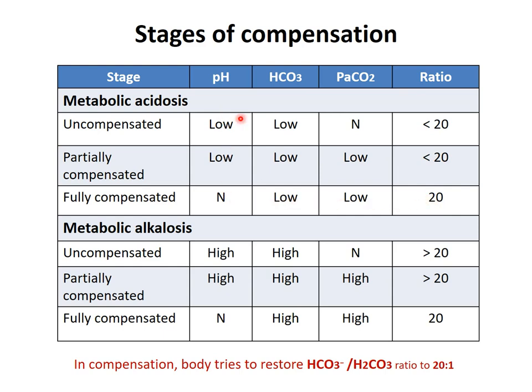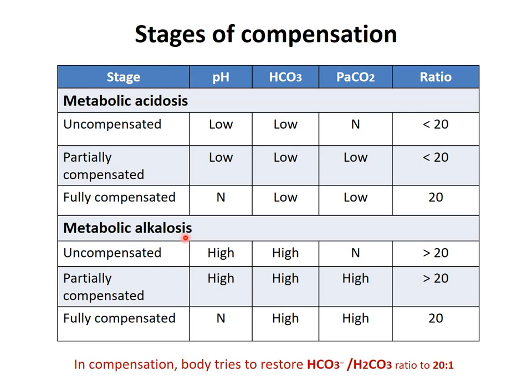So with a ratio of 20, pH is normal, that is 7.4, but bicarbonate and PCO2 levels are low, and their levels return to normal only once you correct the actual cause, that is the disorder or any other cause that leads to the metabolic acidosis. This picture you will see in fully compensated metabolic acidosis. Similarly, you can see the different types of compensation in the different disorders: metabolic alkalosis, and respiratory acidosis and alkalosis.